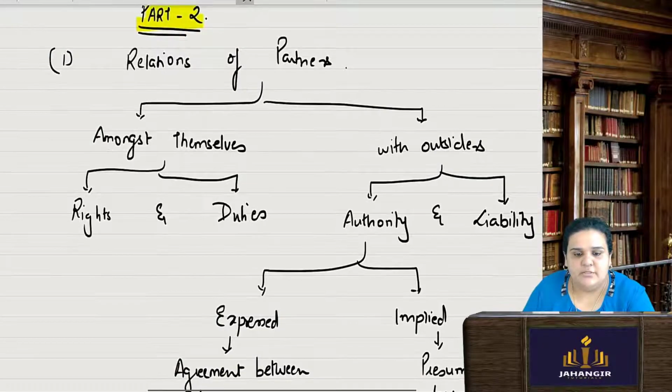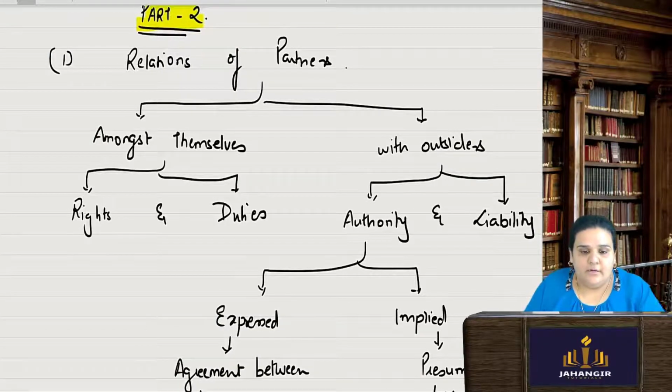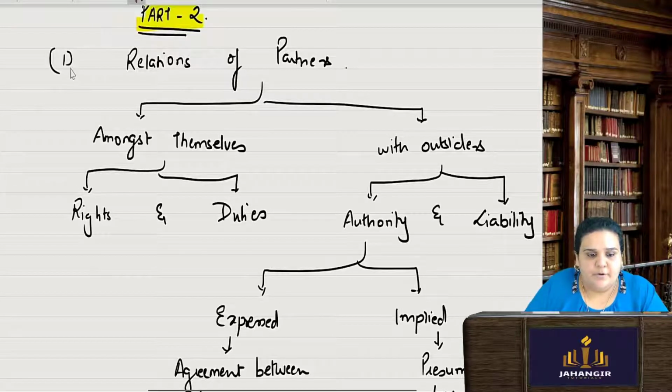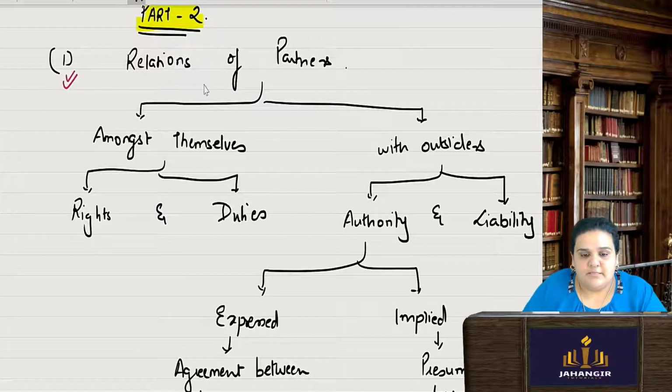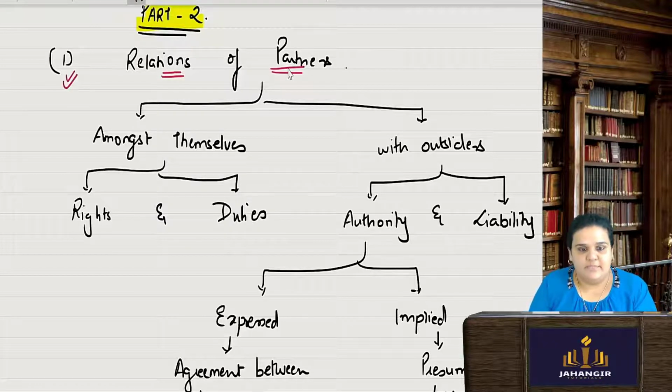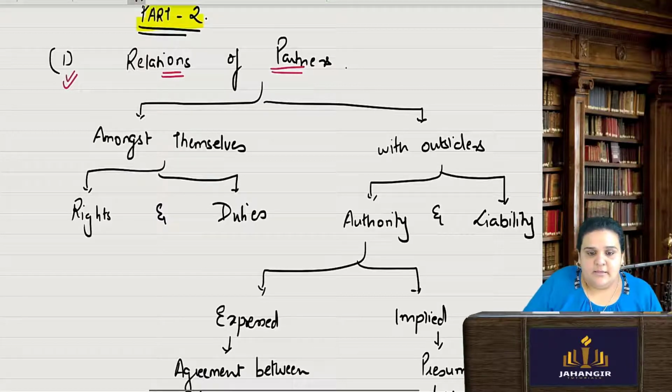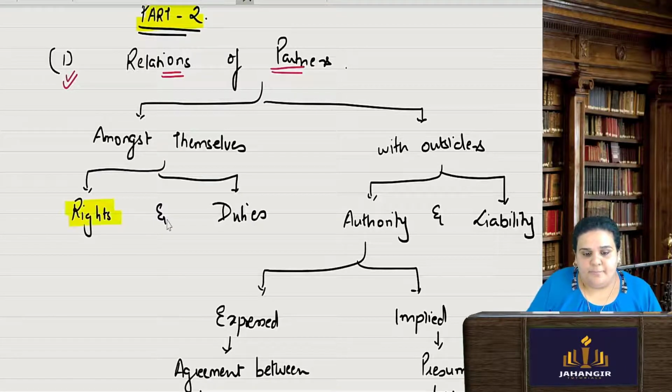There is nothing very difficult to understand or to remember. First, the most important topic here, we will discuss the relationship of partners. Partners have a relationship amongst themselves. We were saying that partners are agents as well as principals. If there are 4 partners, they have certain rights and duties to perform.